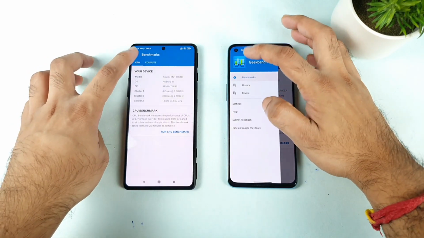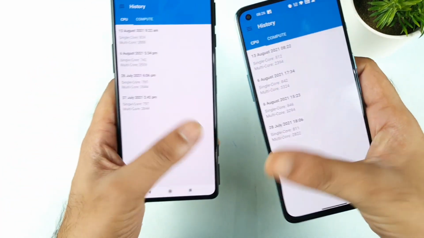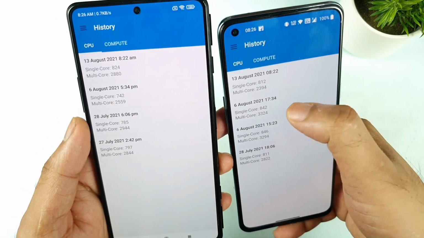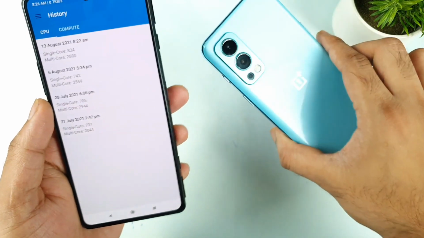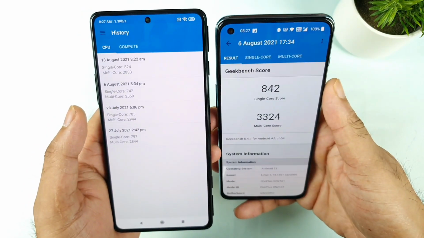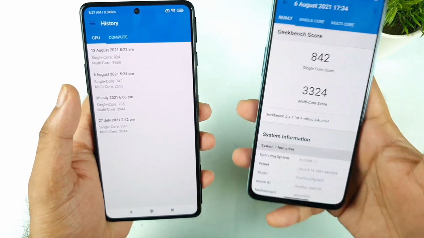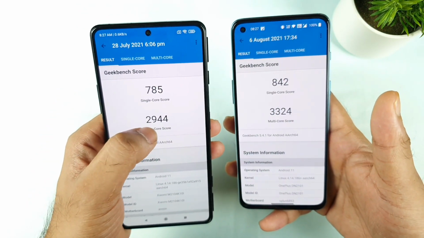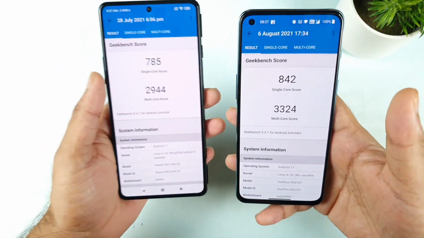Let me show you the history on both phones, what is the highest and what is the lowest. That is what I'm going to compare. The highest on the OnePlus Nord 2 is close to 3324. Yes, this phone can achieve that kind of high score only if you use a high performance mode. Otherwise, it's not possible to achieve that kind of performance on this phone. On the Poco F3 GT, the highest score I got is about 2944. As you can see, this is the highest score on the Poco F3 GT device.